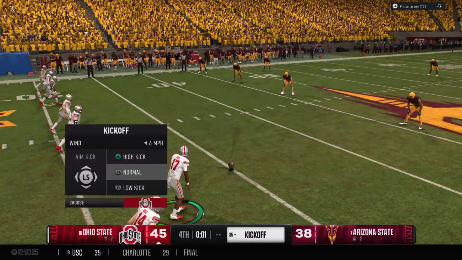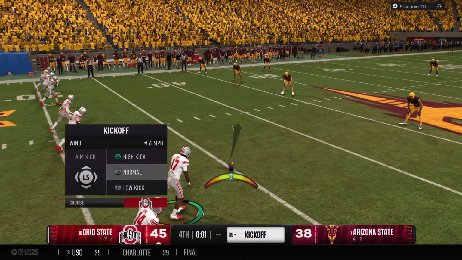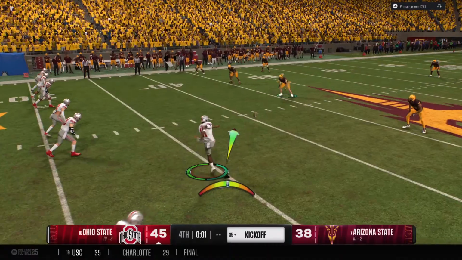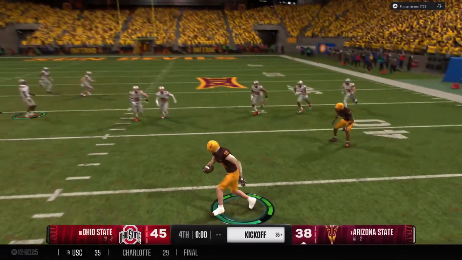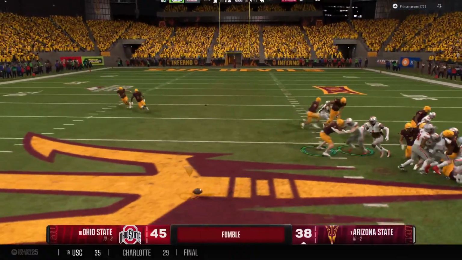Looks like they're lining up to attempt an onside kick. Number 17 sets to kick this one away. And the receiving team makes the recovery. The hands team does its job. Oh, and he fumbles.